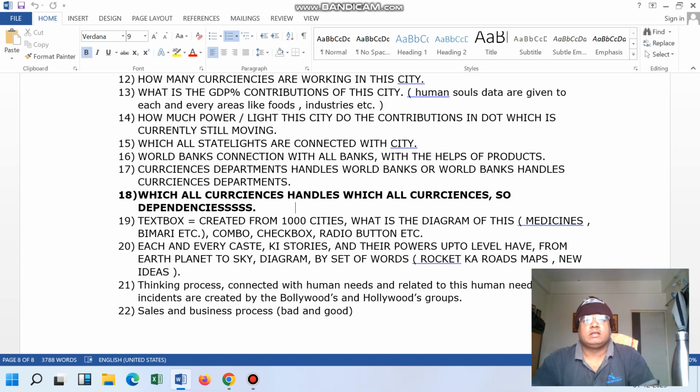Then he told what the user stories are when they are eating tomato and potato. For example, few people do not have a job, few people are struggling for a job, few people have a job, and few people are creating problems for others. Like this, lots of user stories are ready. Few people are telling that we have a good job, we are happy. Few people are telling that we have a job, but we are not happy with the current job. Like this, in each and every one of the 5 lakh buildings the user stories have been generated.